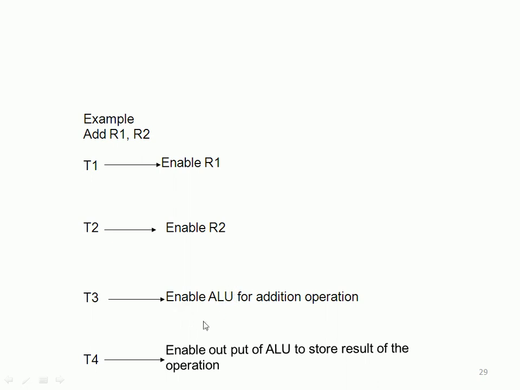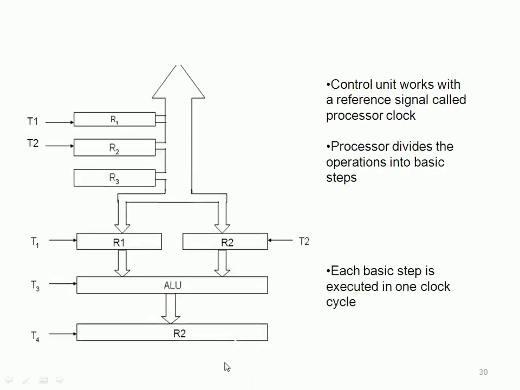After adding, the result will be pushed out from the arithmetic logic unit at the enable output, right? Somewhere we have to accommodate that result. Memory is not possible here, so we can immediately store it in one of the general purpose registers like R1 and R2. We can store it in R1 itself or R2 itself. If you store it into R2, the old value of R2 will be erased, of course. This happens in 4 clock pulses, right? So 4 clock pulses are required to compute this addition operation.